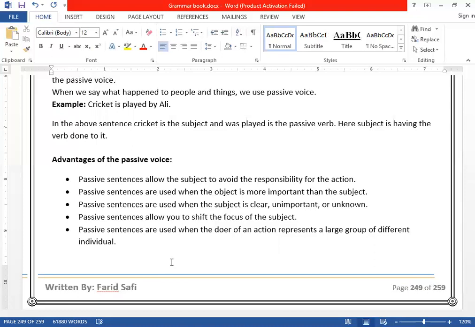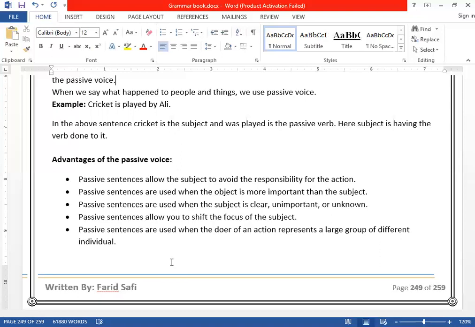Look, if I say I teach English, here I take the responsibility. It's more direct. But if I say English is taught by me, now English is taught, simple. We move focus to the object. We don't focus on the subject, who performs the action. We focus more on the object, that something is done. And the subject's responsibility has been avoided.